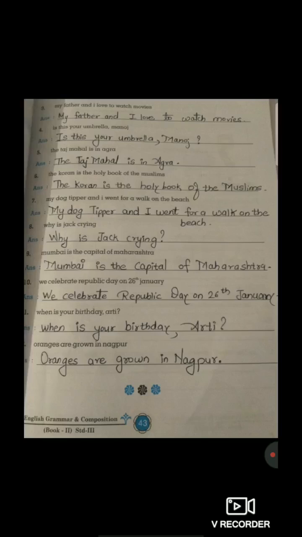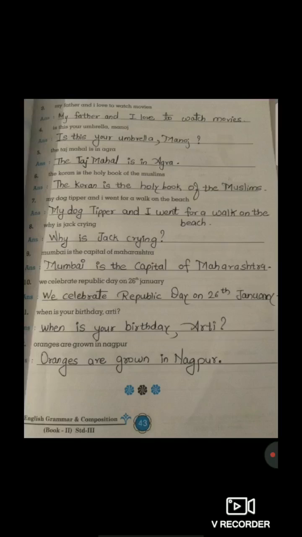Is this your umbrella, comma, Manoj? Now students, again, in the question, the I of "is" is written in small, right? So now, in the answer, we have to write it in a capital letter. If you see the answer, I have written the I alphabet in capital because it starts the sentence. While we start a sentence, the first alphabet should be in a capital letter. So, is this your umbrella, comma, now here, Manoj.